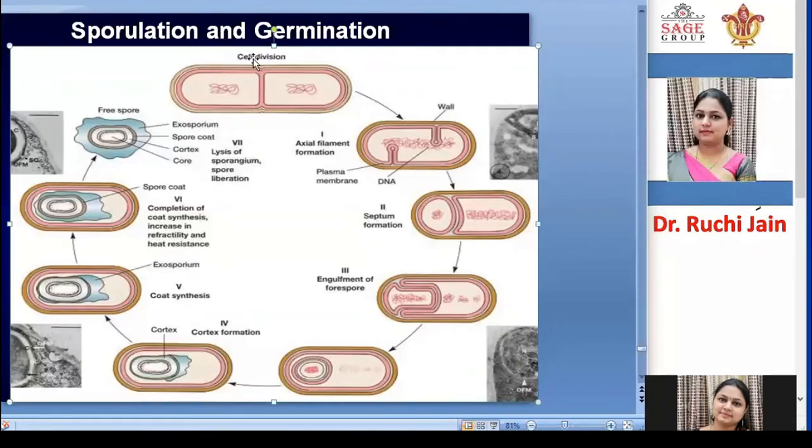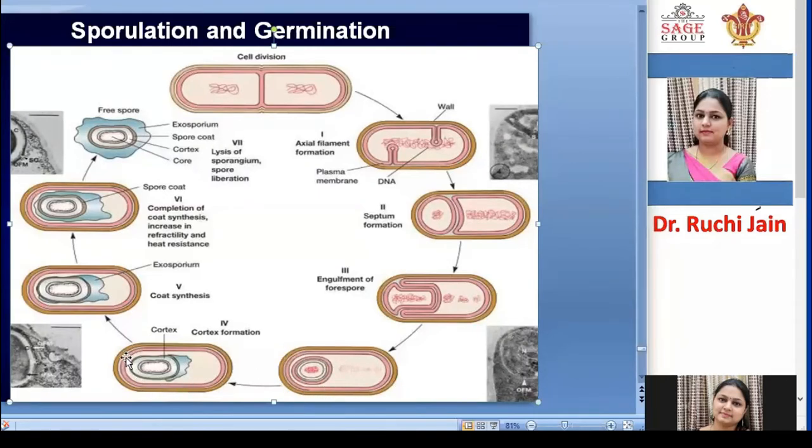So this is how a spore is formed in unfavorable condition. The plasma membrane will fold, and a septum is formed which will divide a slight amount of nuclear material from the whole nuclear material, enclosed in a septum wall. Then a spore is formed. The spore becomes the core, and above it a cortex wall is formed.